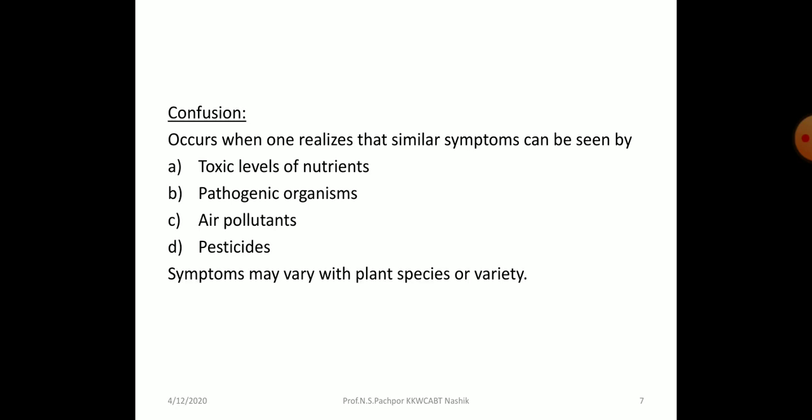For example, yellowing also occurs due to some pathogenic organisms. So it is necessary to determine whether it is due to deficiency or to a pathogenic organism. Symptoms may vary with the plant species and variety, so it is necessary to detect that it is particularly due to the nutrients.